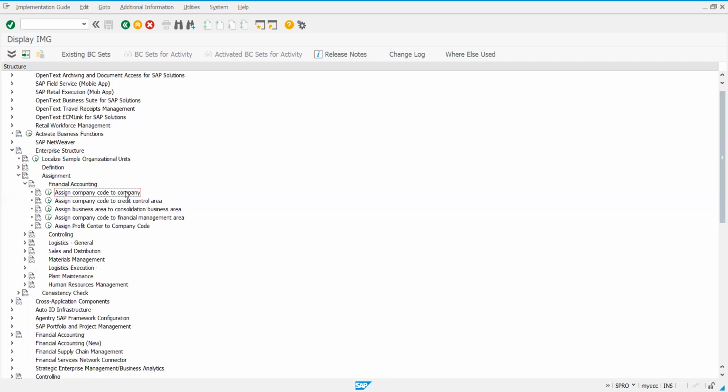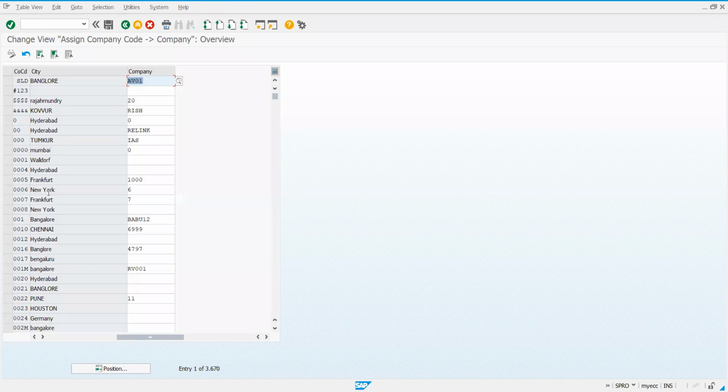Note down the path: SPRO IMG enterprise structure, under enterprise structure assignment, under assignment financial accounting, under that assign company code to company. So I'll click on this.